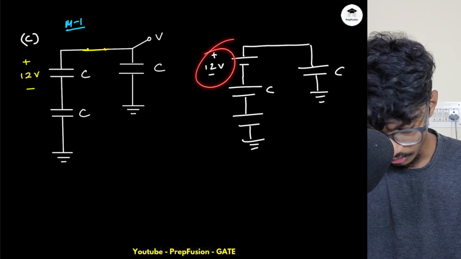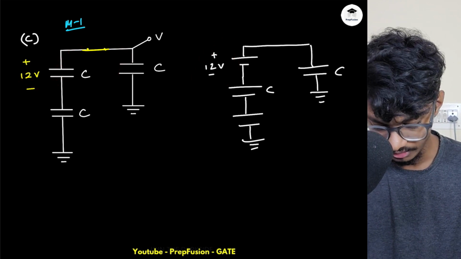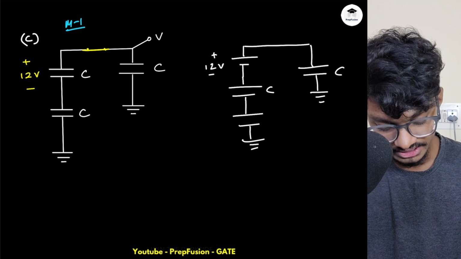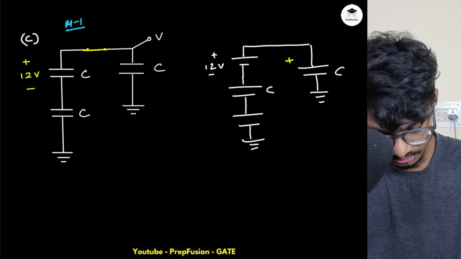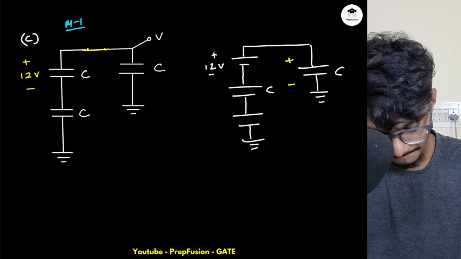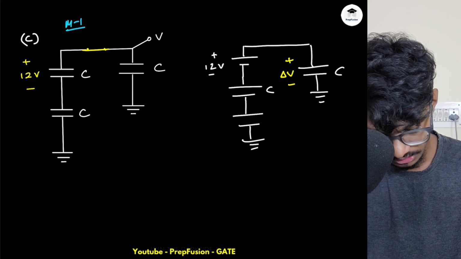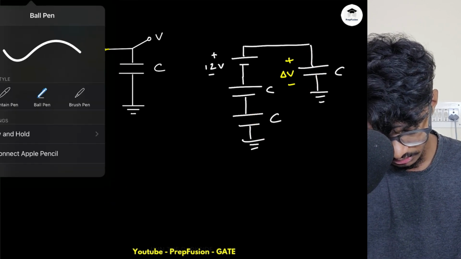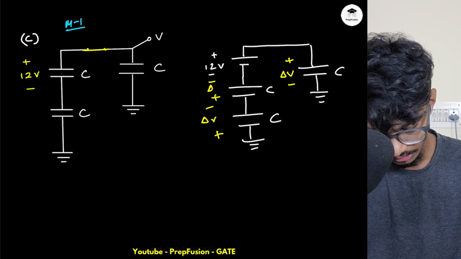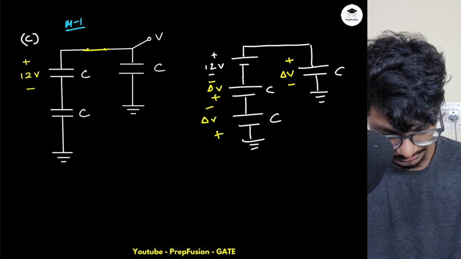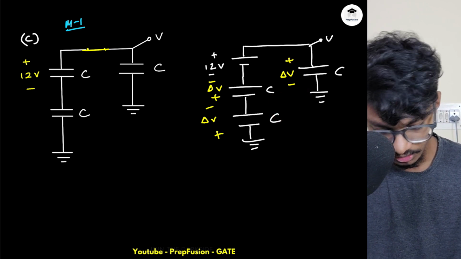Now due to this battery, or you can understand due to this capacitor as well, some delta V voltage is developed across each capacitor. Charge is flowing here, so this will develop a plus minus delta V, and this is again C. So this is plus minus delta V, and this is also plus minus delta V, and this is my V. Now if I apply a simple KVL here, what will I see?